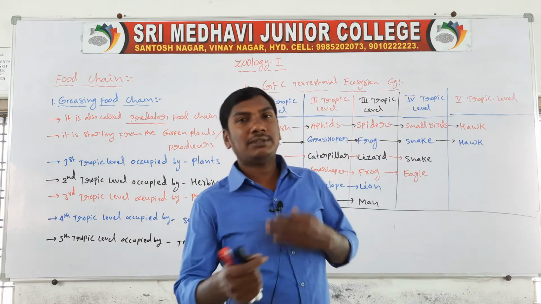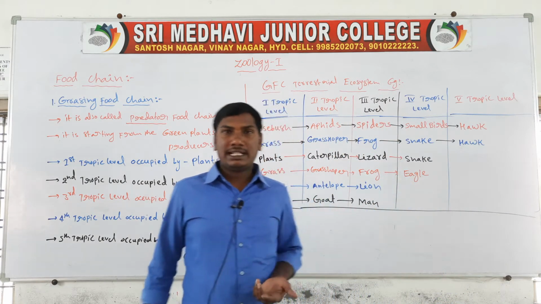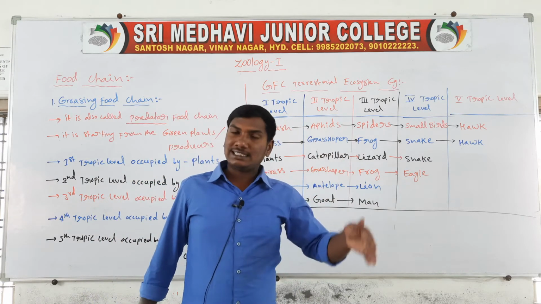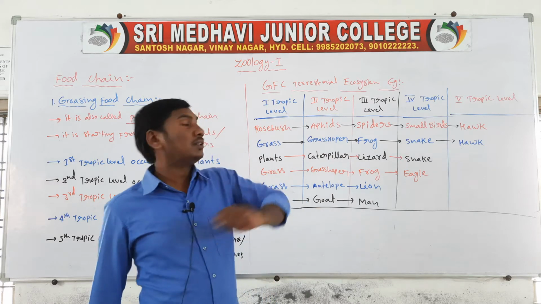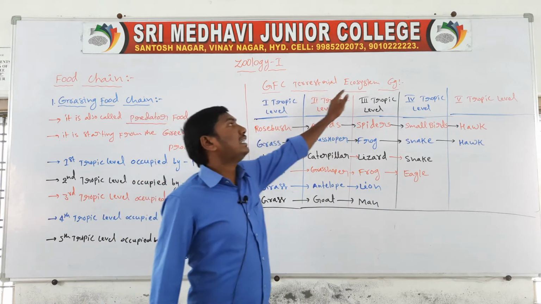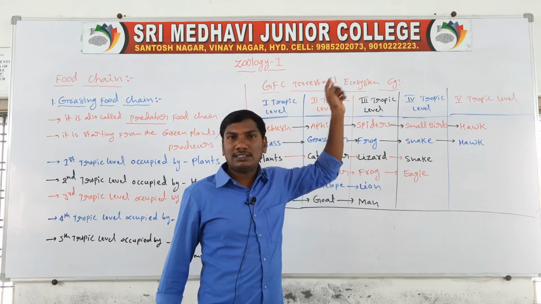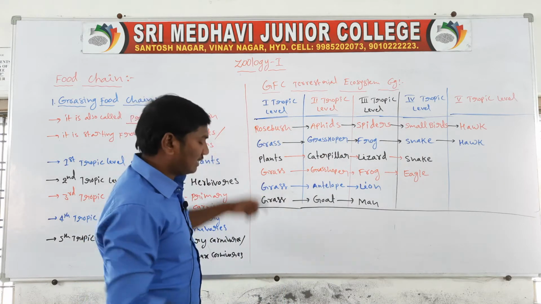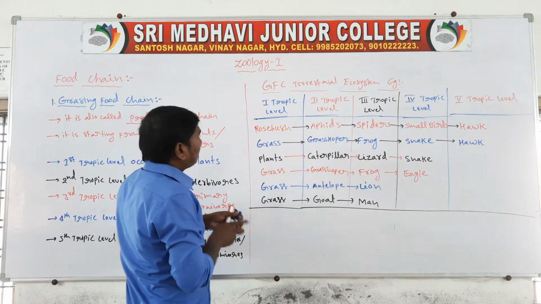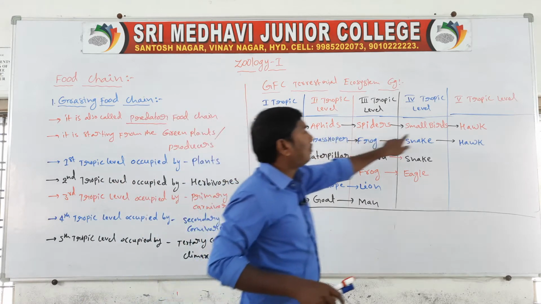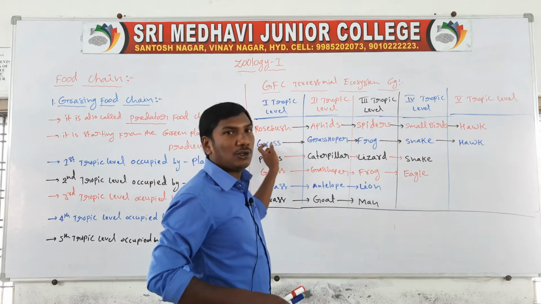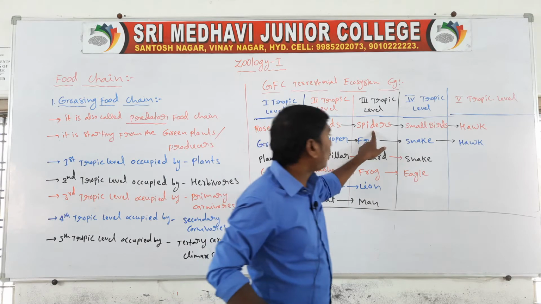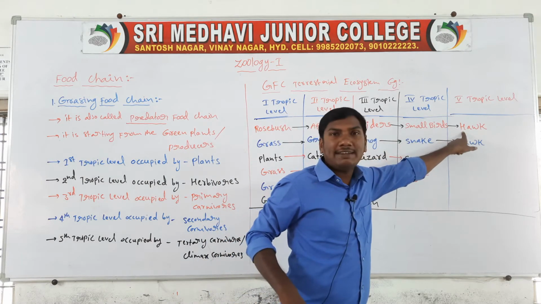Now the examples of the grazing food chain. Ecosystems are of two types: terrestrial ecosystem and aquatic ecosystem. First, the terrestrial ecosystem examples. The first example contains 5 trophic levels: the first, second, third, fourth and fifth trophic level.